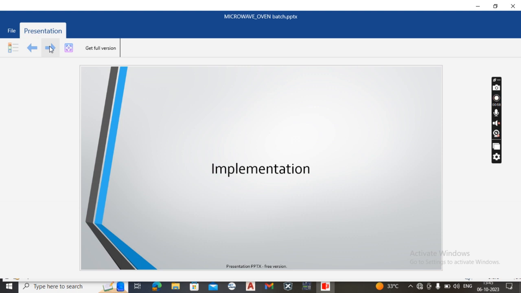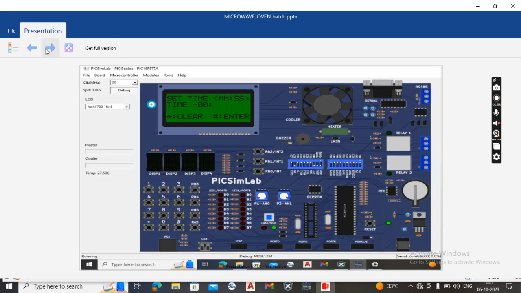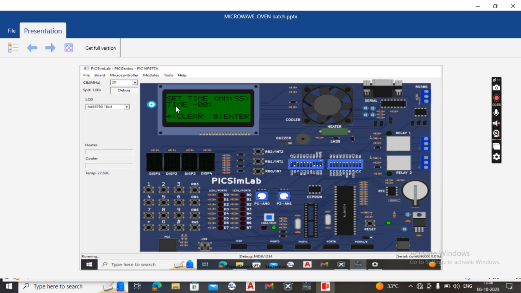Coming to the implementation process, we have three different modes. The first mode is micro mode. Micro mode is used for heating the food items. In this mode, it displays four options: micro, grill, convection, and start. After we press key 1, this mode is enabled. We have to set the time as required to start the micro mode operation.